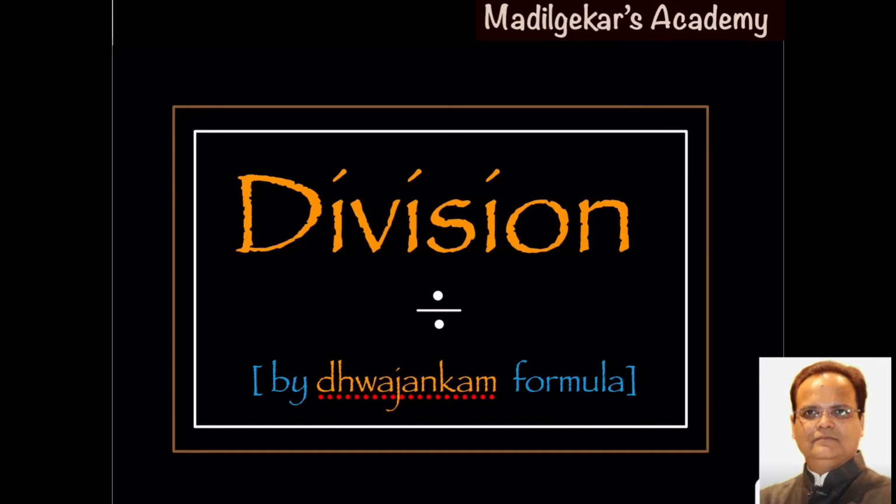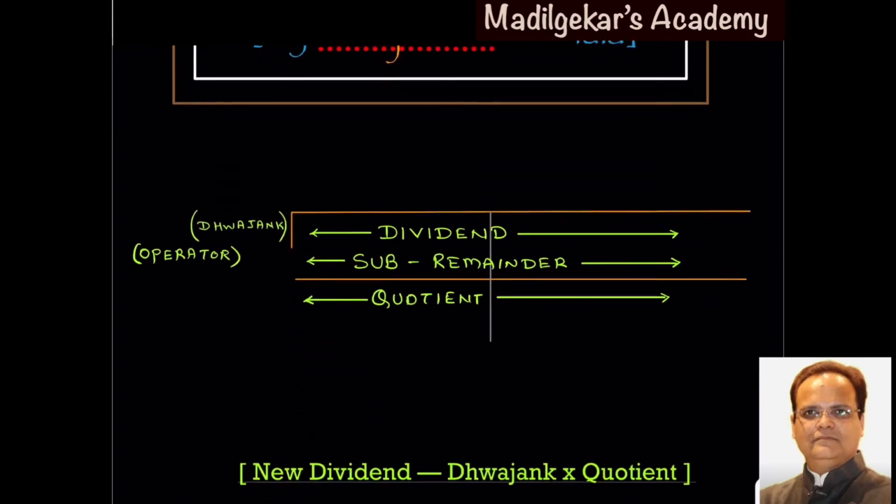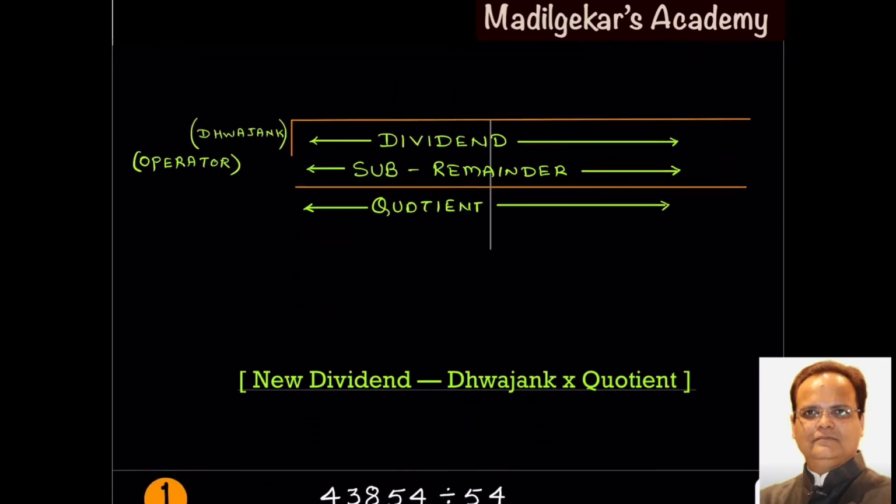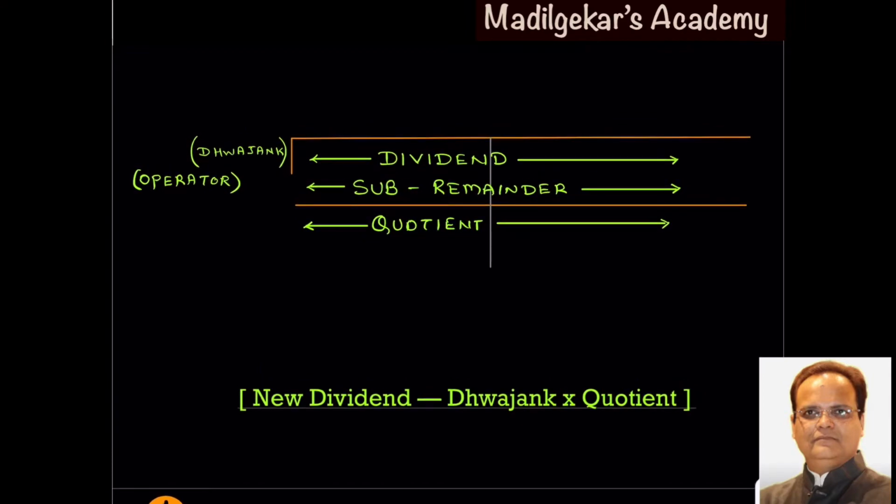So in this method we will bifurcate the divisor as operator and dvajank. Let us say we wish to divide by a number, say 54. This complete divisor is to be bifurcated as operator and dvajank.